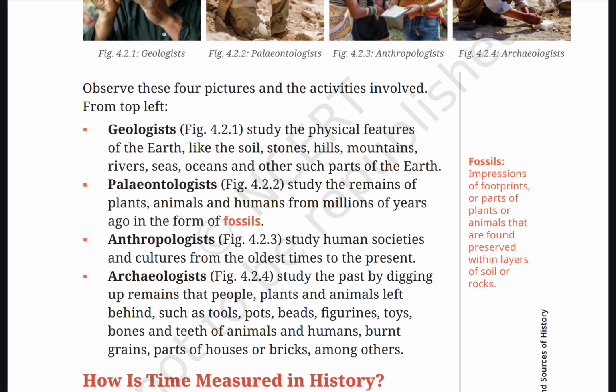Archaeologist. Study the past by digging up remains that people, plants and animals left behind such as tools, pots, beads, figurines, toys, bones, teeth of animals and humans, burned grains, parts of houses or bricks among others. Fossil. Impressions of the footprints or parts of plants or animals that are found preserved within layers of soil or rocks.